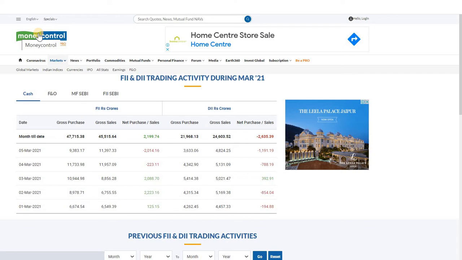Now you have to understand domestic institutional investors. FIIs are foreign institutional investors and DIIs are domestic institutional investors. All Indian banks, financial companies, and asset management companies that offer mutual funds, pension funds, and insurance come under domestic institutional investors, shortly DIIs.